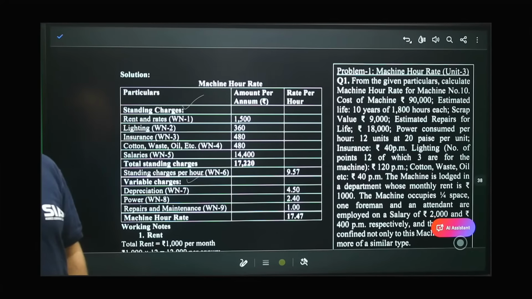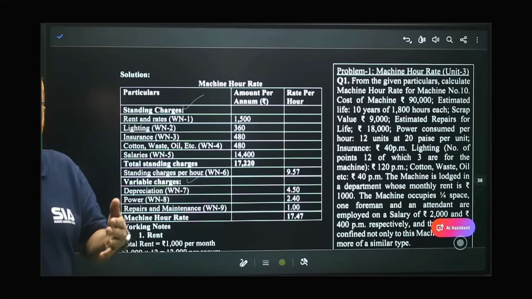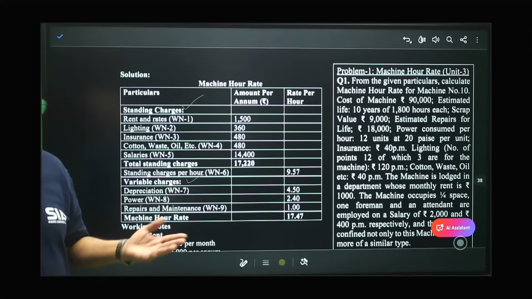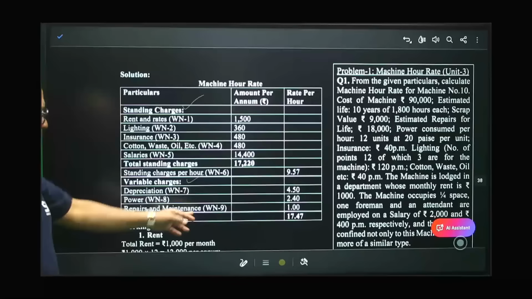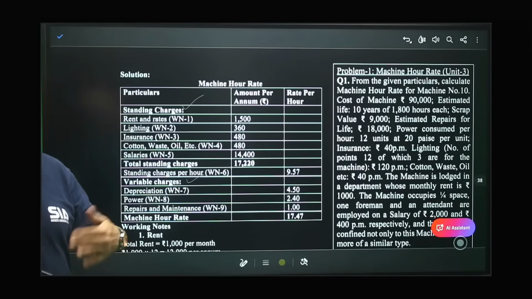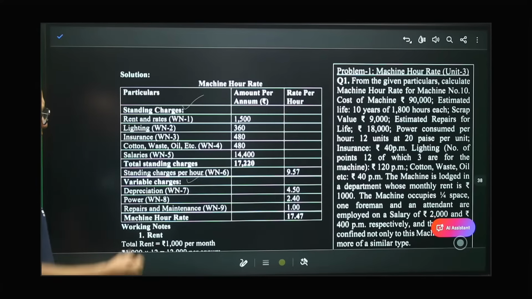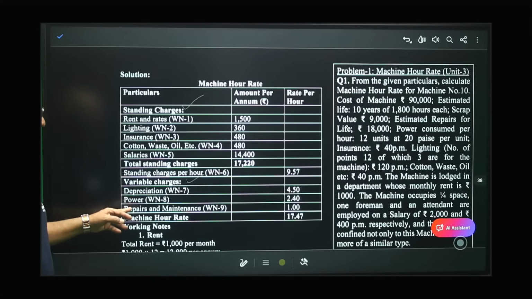Power. Power will be used only when the machine is running. If the machine is stopped, no power. Similarly, repair and maintenance. That will also be required whenever machine is running. Right? So 3 expenses are variable. Which are the 3? Depreciation, power and repairs. Remaining expenses are fixed.